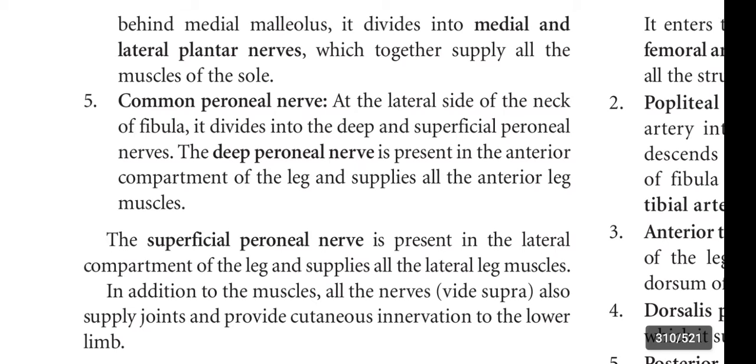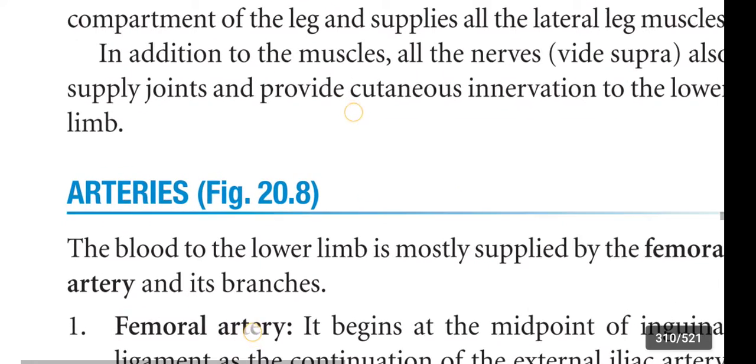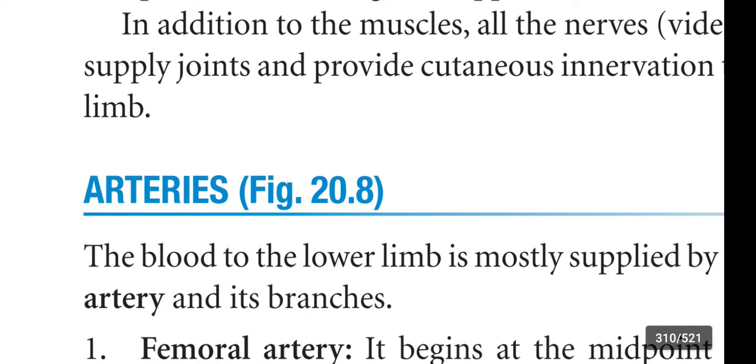Coming to the obturator nerve. Obturator nerve is present in the medial side of the thigh and it supplies the adductor muscles of the thigh. Coming to the femoral nerve. This femoral nerve is present in front of the thigh and supplies the anterior compartment muscles. I think it is clear. We meet in the next video. In the next video we are going to learn about the arteries of the lower limb.